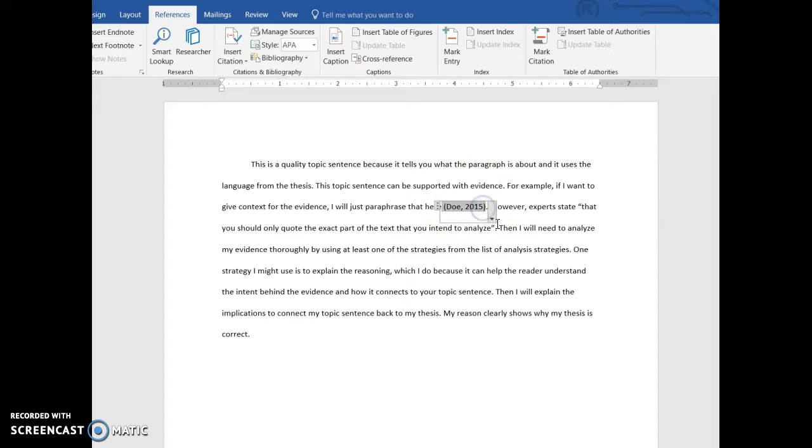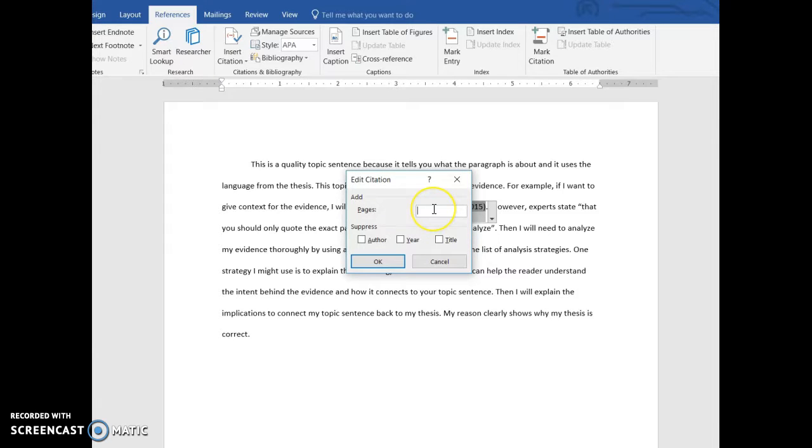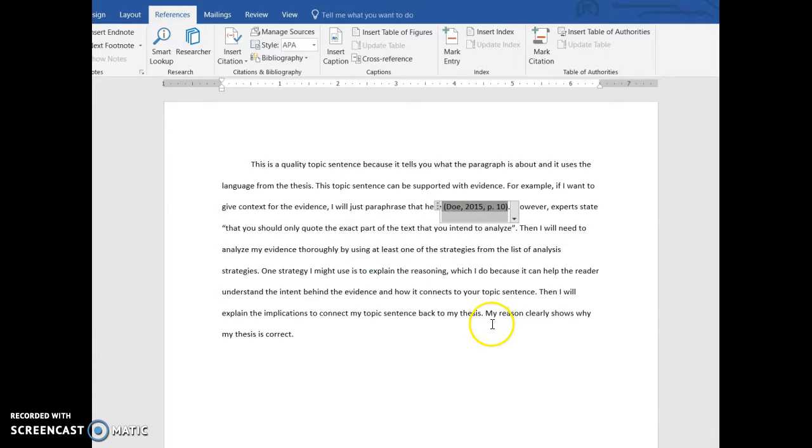If I want to include my page number, I can click on this and then click on the arrow, and I'll say edit my citation, and I want to say that this is specifically from page 10. And then it'll include that here. So that's an easy way to do your in-text citation.